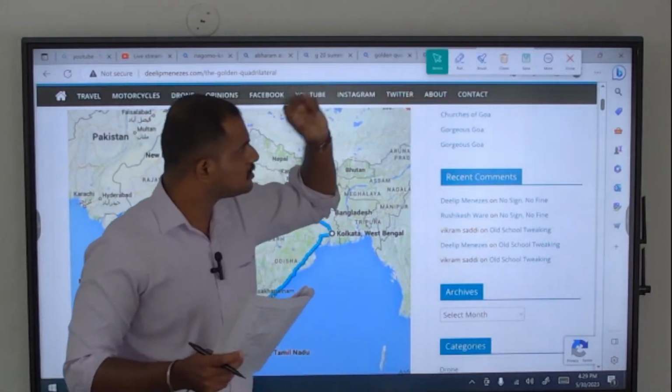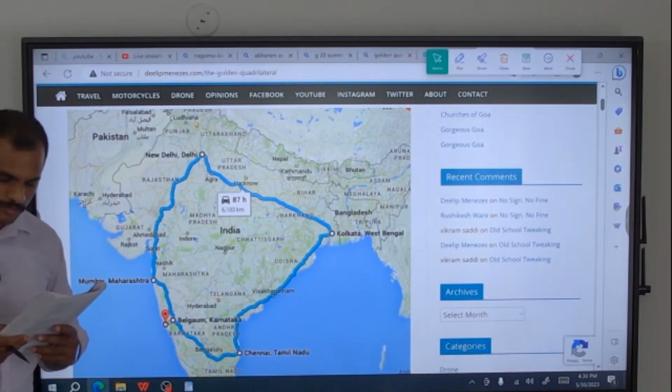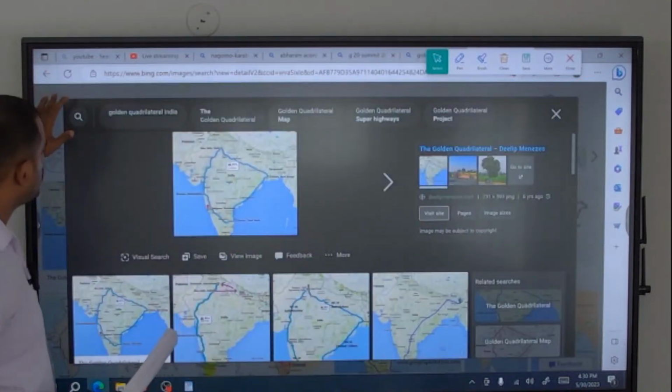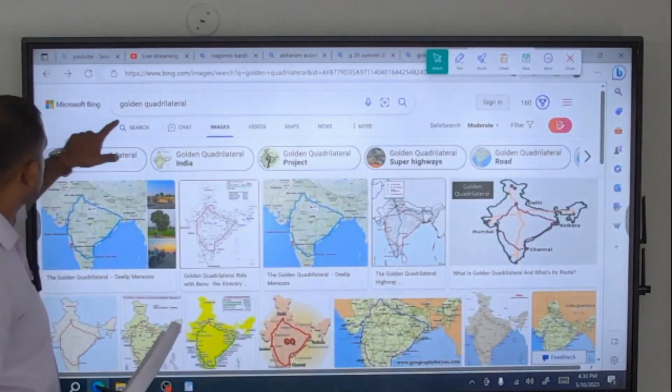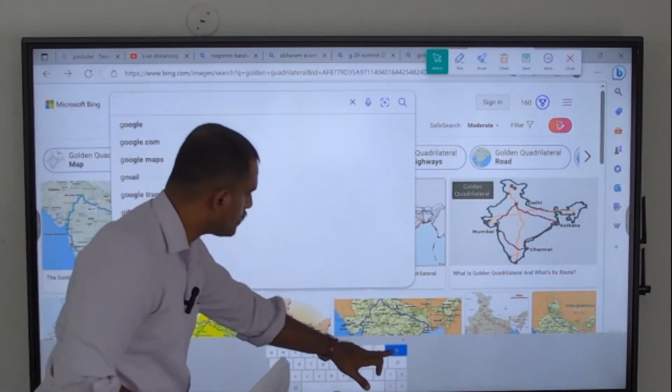Second is, the Trilateral Highway connects Moreh in Manipur and Chiang Mai in Thailand via Myanmar. Yes, this statement is partly correct and partly wrong. I will show you.